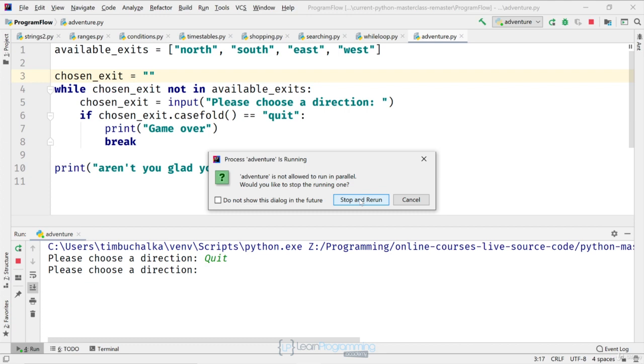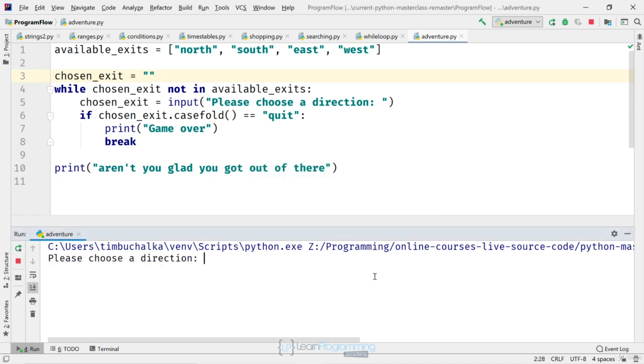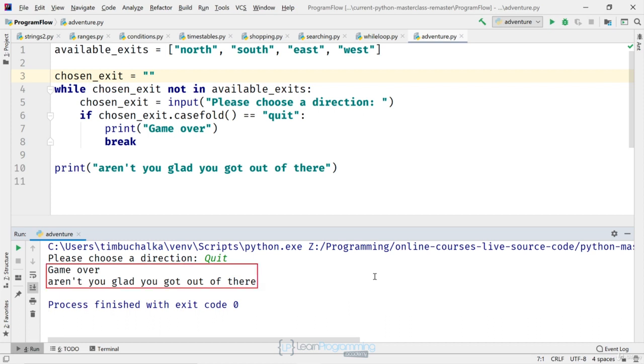The other alternative is you could have just clicked on the red stop button to the left, down the bottom, or the top right before you ran. That would also fix the problem, enabling you to run the program. But I'm going to stop and rerun. Now I'm going to enter quit with a capital Q. This time the code breaks out of the loop.